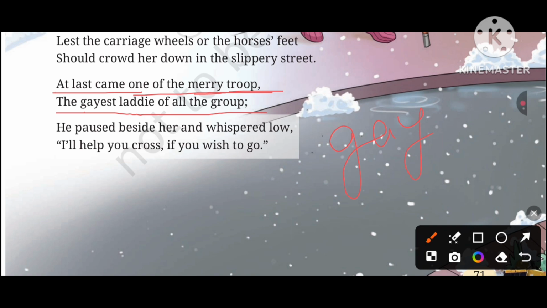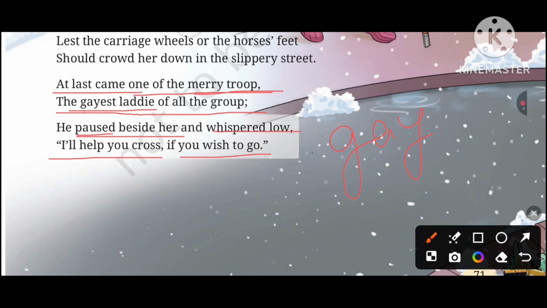So among those happy boys, the happiest boy came forward. Gayest lady, happiest boy came forward. He paused beside her and whispered low, I'll help you cross if you wish to go.